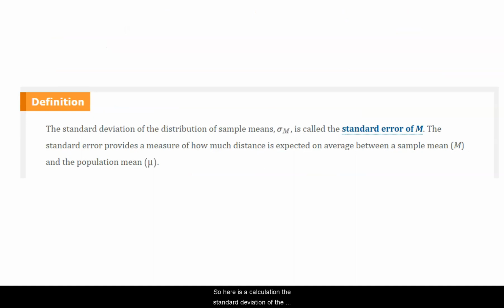So here is a calculation. The standard deviation of the distribution of sample means is called the standard error. I'm almost disinclined to use the phrase standard error because what happens? You forget what it is. I really actually like to say over and over again the standard deviation of the distribution of sample means. The standard error provides a measure of how much distance is expected between a sample mean and the population mean, which is greatly affected by sample size and the variability of the original population, as we'll see here shortly.